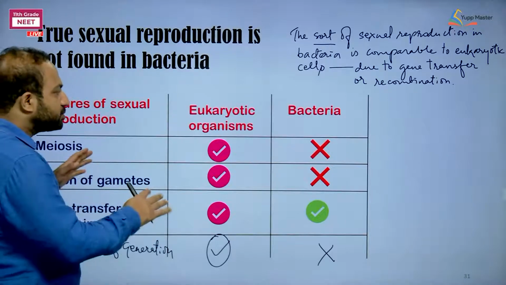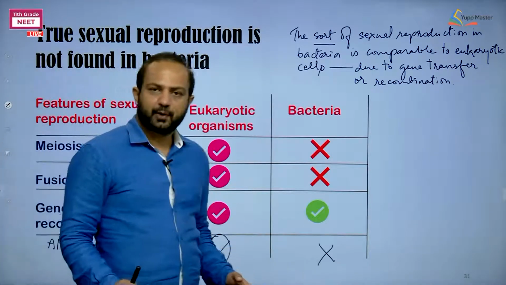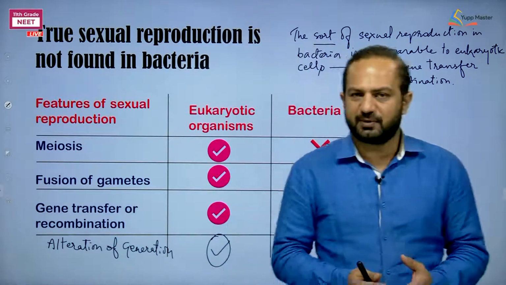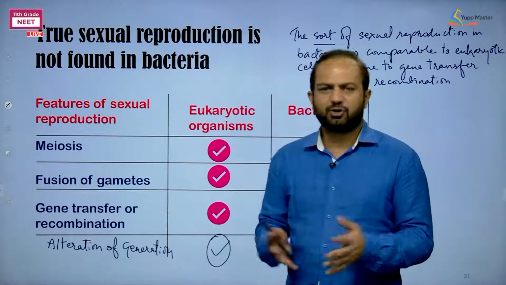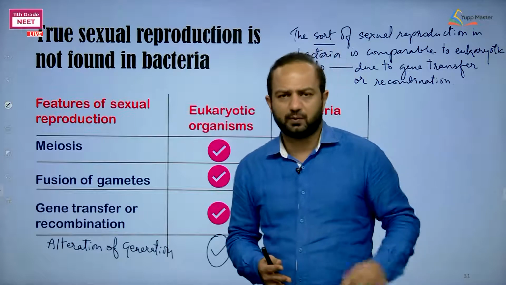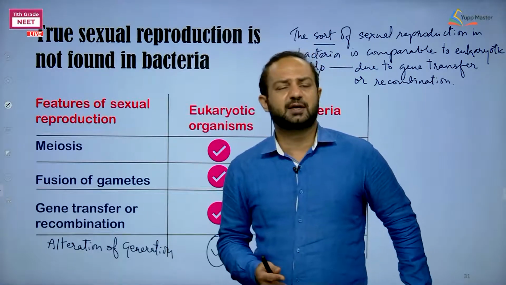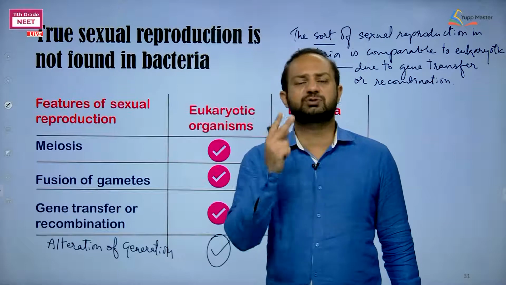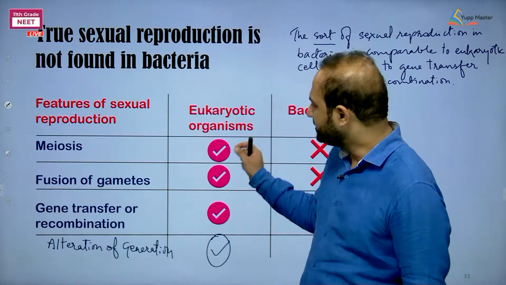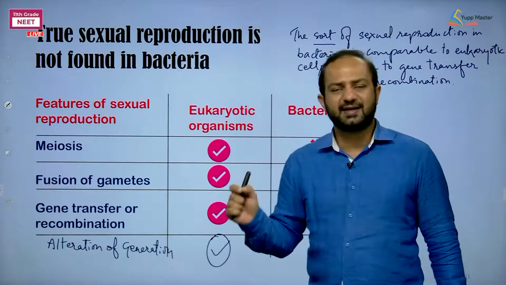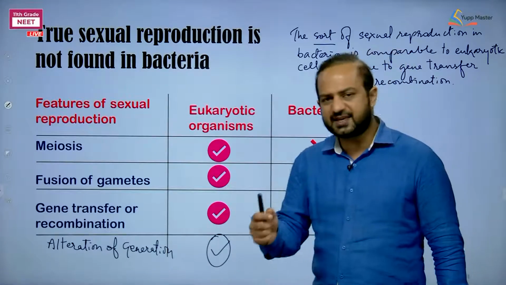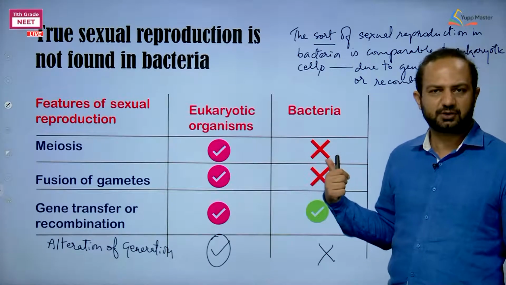Fine. Okay, so what actually happens in bacteria? Why are we saying that it is not showing meiosis or any fusion of gametes? The thing is that it is not at all possible in them. Secondly, they are showing gene transfer, but how? The gene transfer taking place in bacteria involves two strains of bacteria. One is the donor, the other is the recipient. Just like in sexual reproduction, two individuals, the male, the donor, and the female, the recipient, participate. The same is in the bacterial cell also.